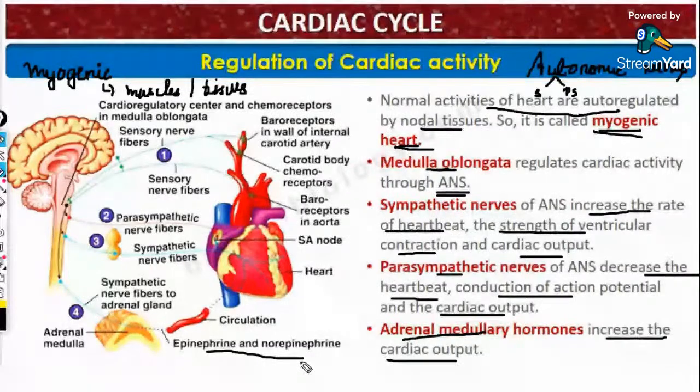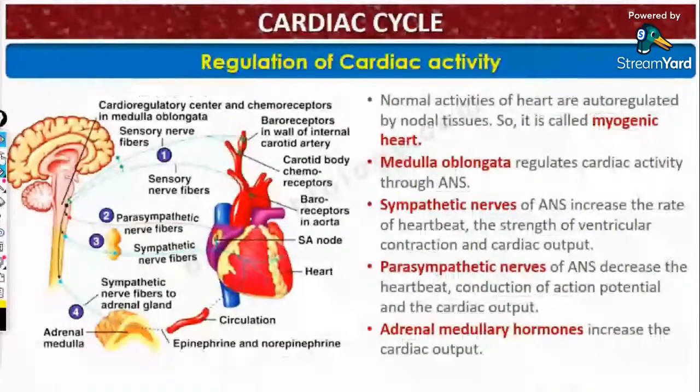And the sympathetic and parasympathetic nerves are antagonistic in function. That is, they are opposite to each other in function. So hope that is fine about regulation of cardiac activity. Right?